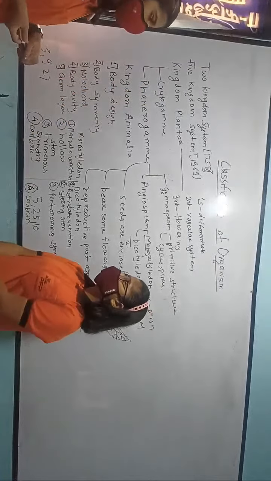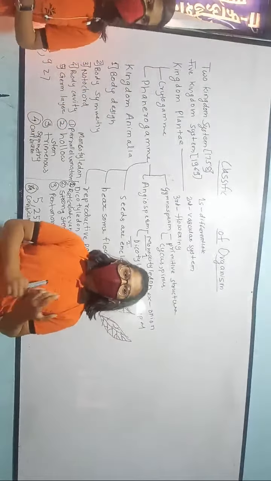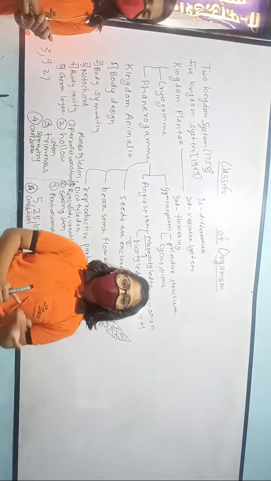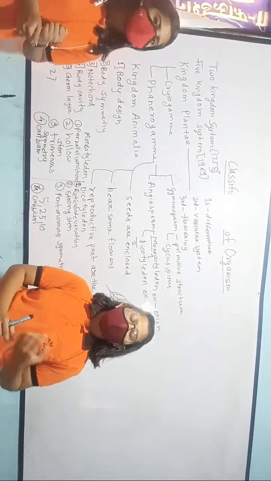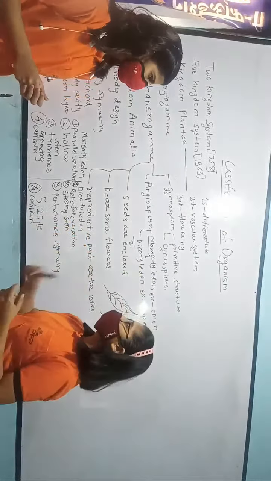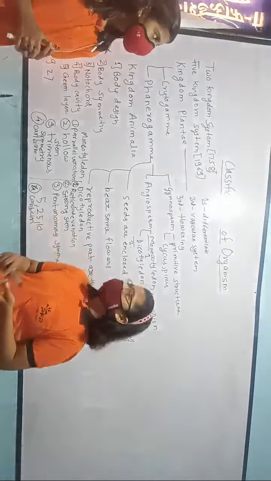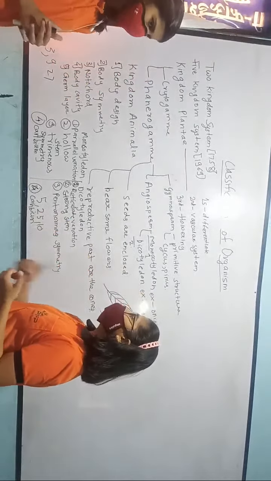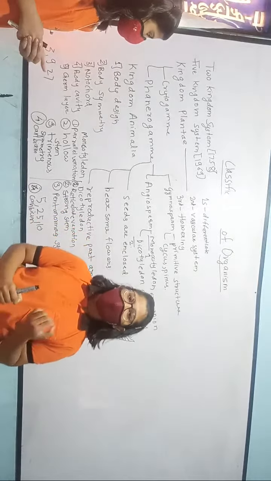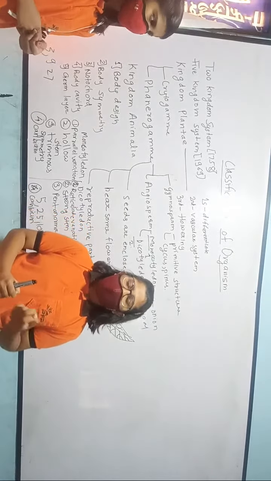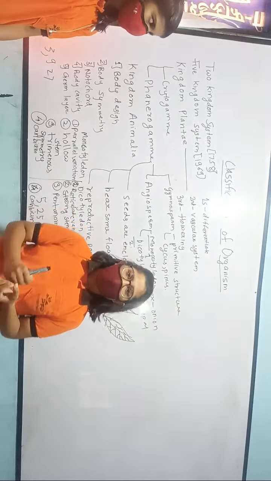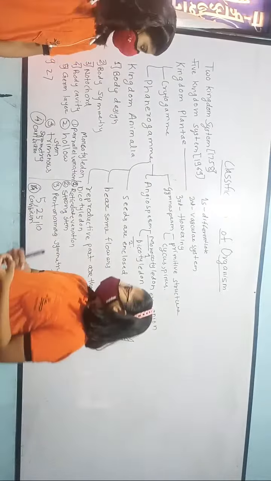Now we will see the kingdom Animalia. As we know, animals are eukaryotic, and there is an absence of chlorophyll and cell wall in them. Now we will discuss some categories of kingdom Animalia. First is body design. According to this, animals are like protozoa, which are microscopic, and metazoa, which are macroscopic.